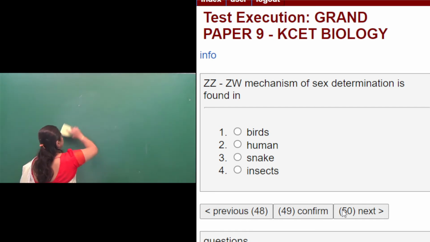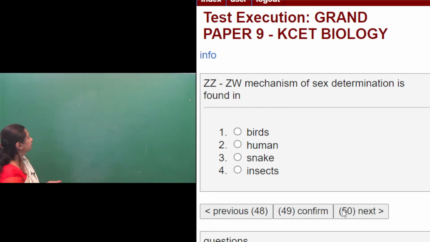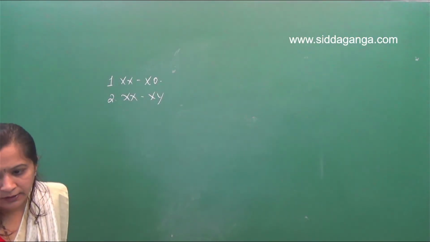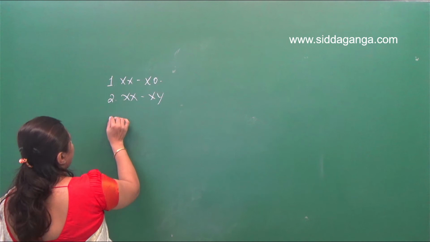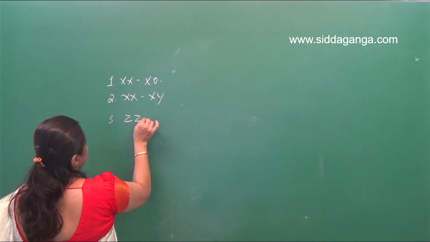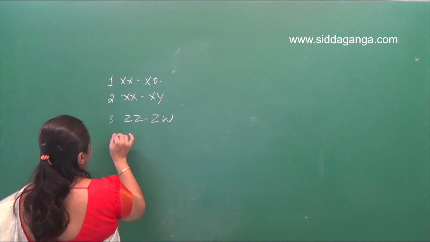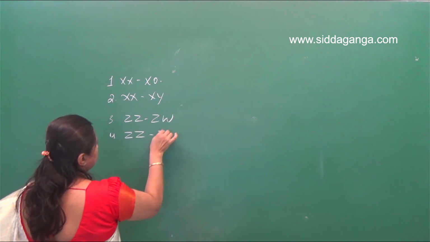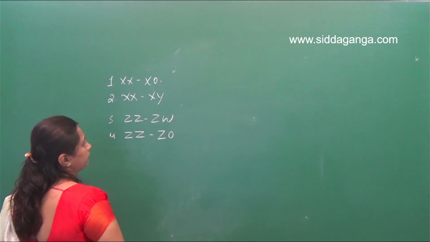Like XX and XO type, then XX and XY type, then ZZ and ZW type, then ZZ and ZO type, right?